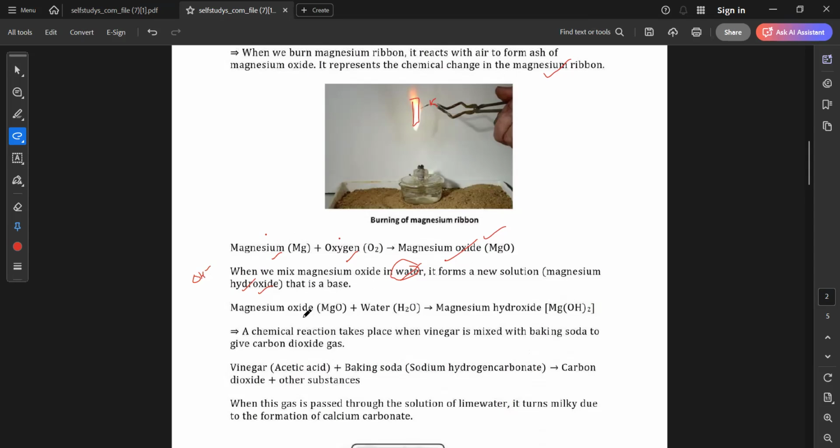So what will be the new reaction? The magnesium oxide is getting reacted with water, giving us magnesium hydroxide.